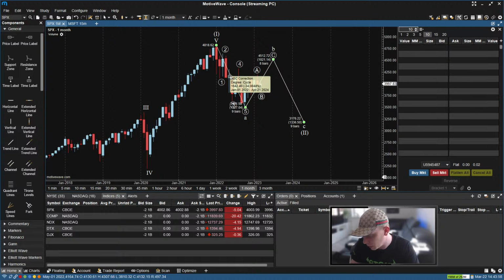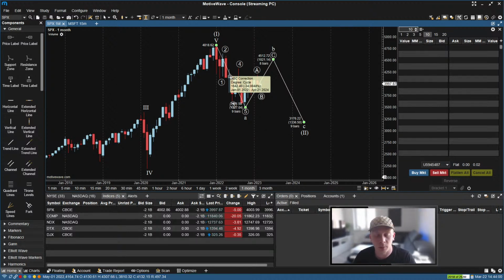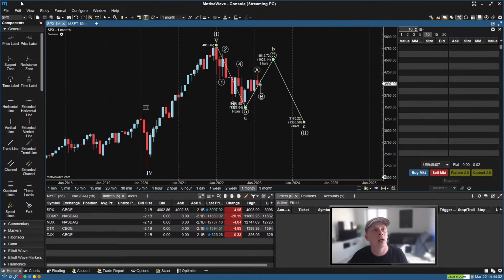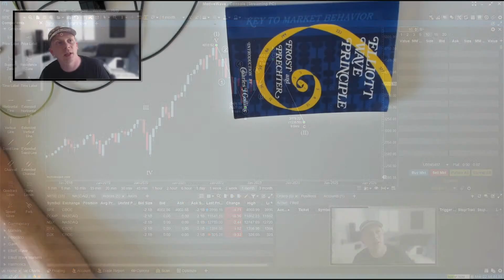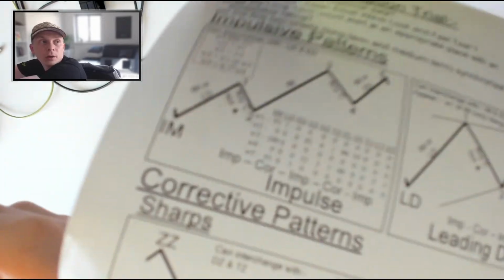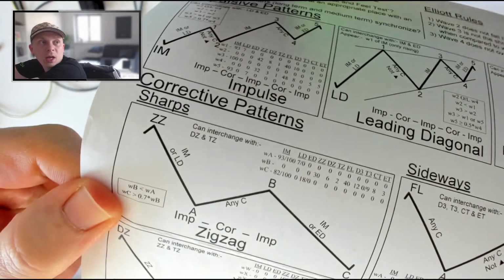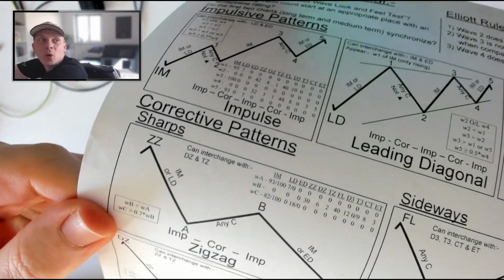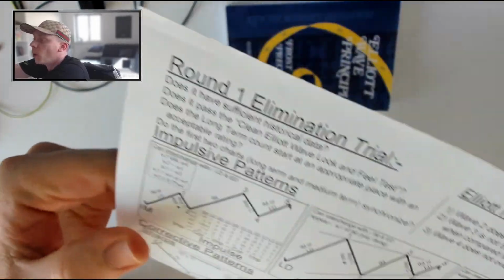We said 42%. Then basically it means, and that's also on the cheat sheet, so again, educational purposes here, desk cam. So on the cheat sheet, we can see that in a zigzag the first wave divides into an IM or LD, which stands for impulse.